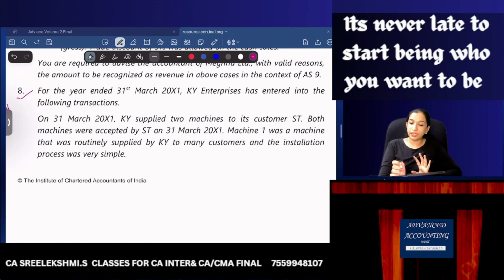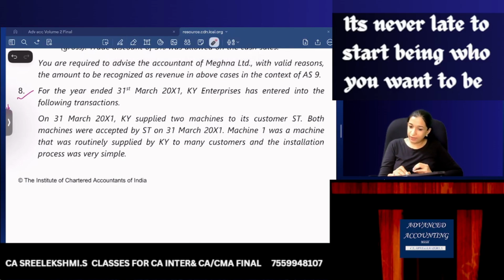For the year ended 31st March 11, KY has entered into the following transactions. On 31st March, KY supplied 2 machines to its customer ST. So KY is the supplier, and sold machines to ST. Both machines were accepted by ST, which means risk and reward is transferred to the customer on 31st March. Now we need to read further, but if the information is only up to this, we can say revenue can be recognized on this date itself.